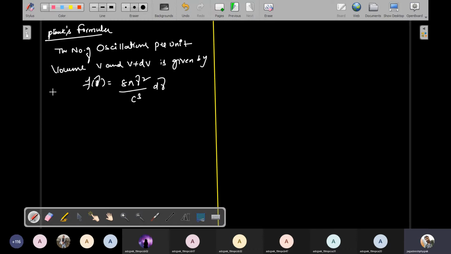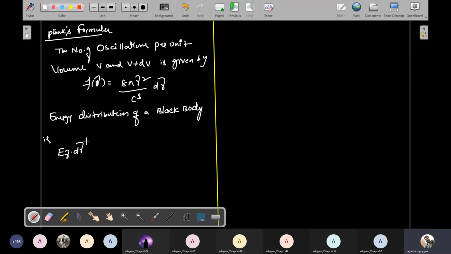Now what is the energy distribution of a black body? There is one formula for the energy distribution. The energy distribution of a black body is E nu into d nu.